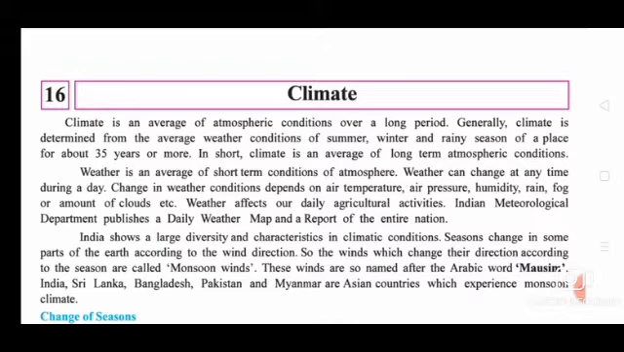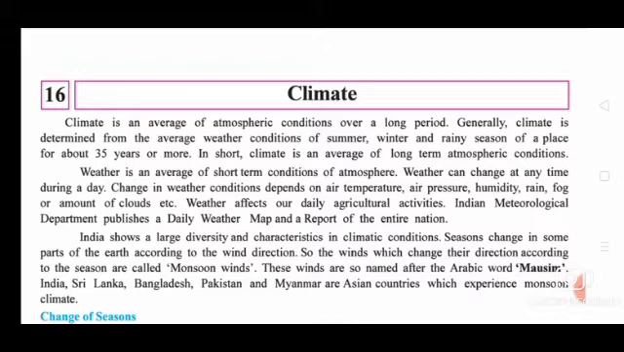What is climate? What is season? What is weather? We have all heard these words. There are differences for each and every word. So first we'll see what climate is. Climate is an average of atmospheric condition over a long period. So climate is for a long period.